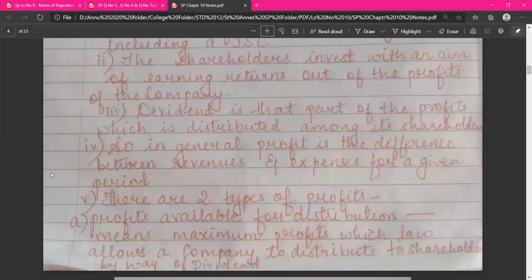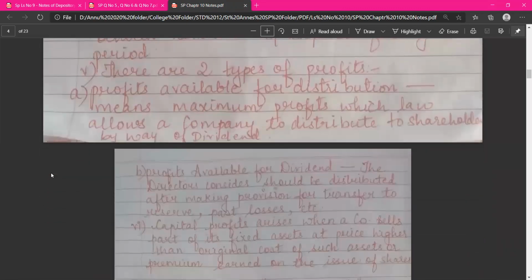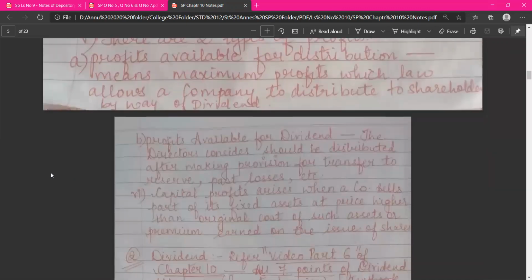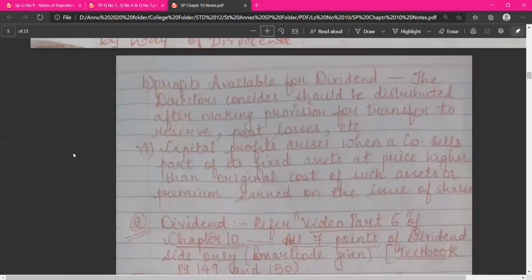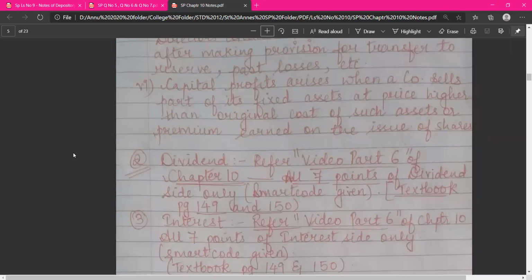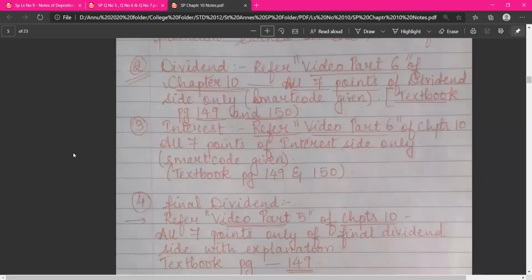So the first concept, as you can see, is profit. For every "explain the following" or brief answer question, as you are observing, you have to write point wise. So better avoid making big paragraphs. Write the paragraphs point wise, as you can see, I have written.